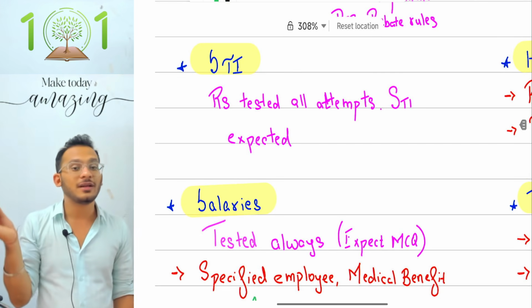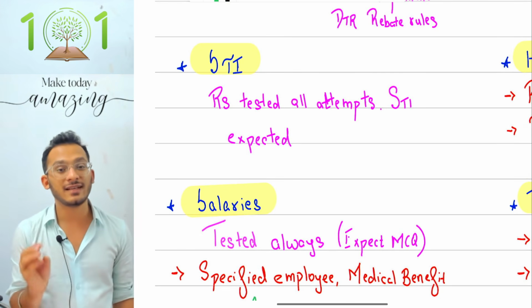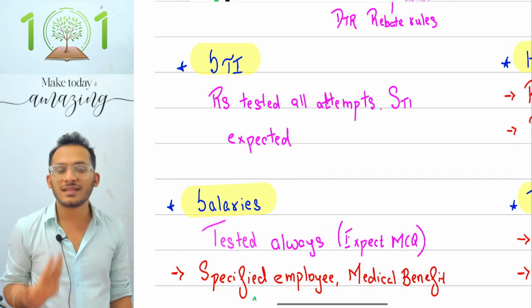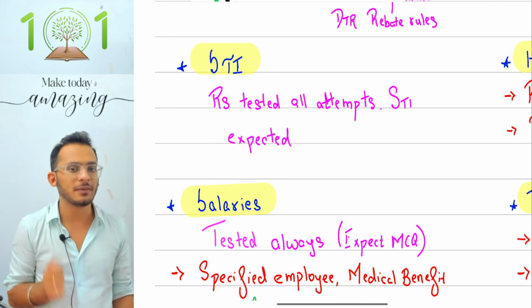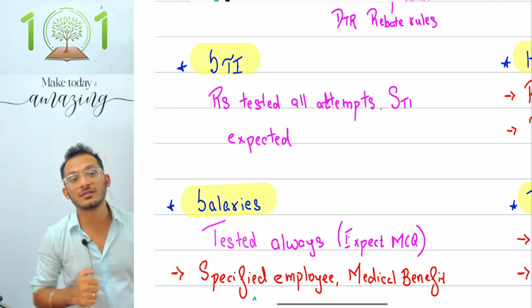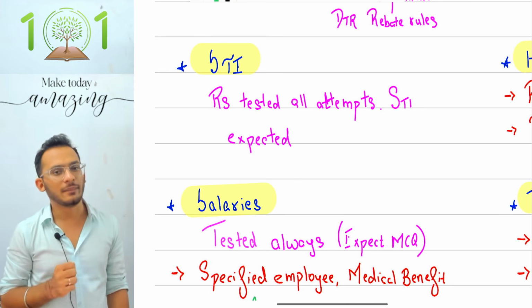See, for example, I've told STI this time. I'm telling that out of the last 4 attempts, every attempt ICAI has asked you a residential status question, which means the chances of this time having a scope of total income question is a little more likely to happen. And therefore, I would like more attention on scope of total income this time so that you can get 6 marks more easily in your examination.